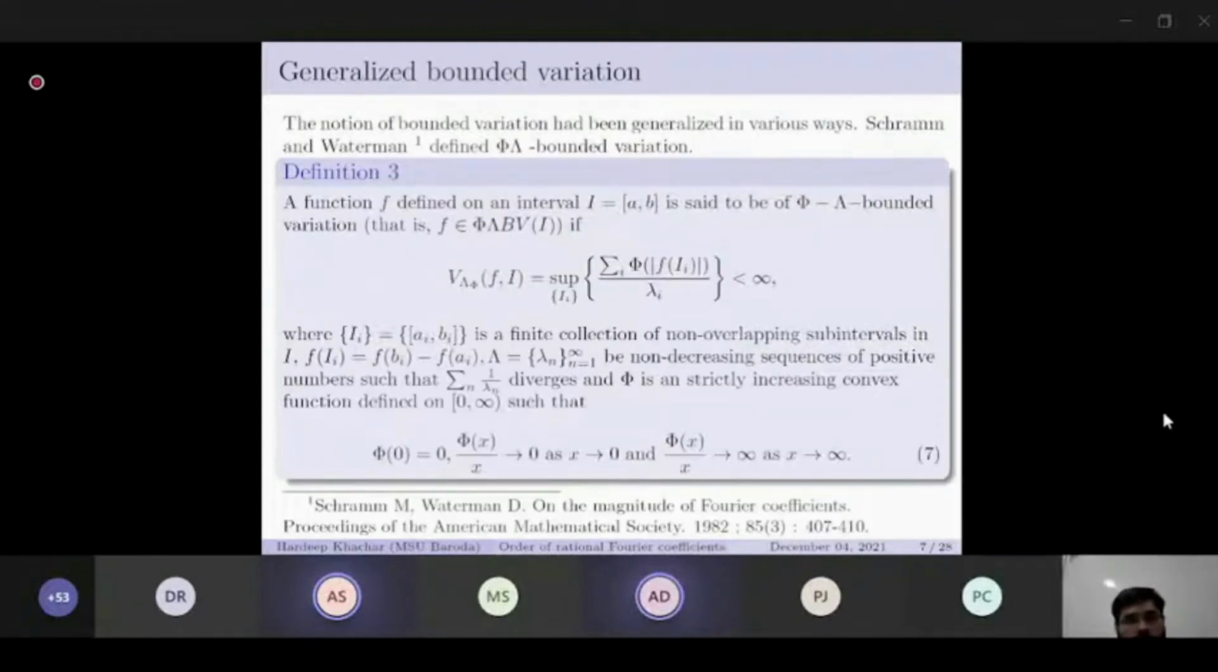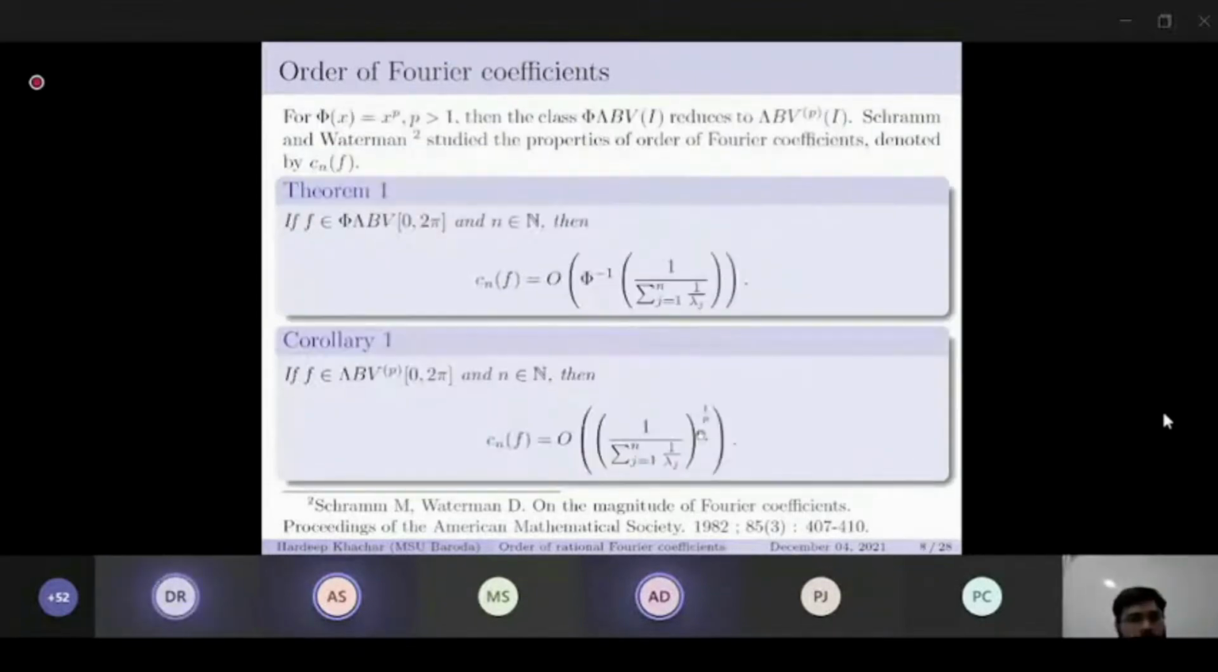The notion of bounded variation has been generalized in various ways. Schramm and Waterman defined phi lambda bounded variation. A function f defined on an interval I is said to be of phi lambda bounded variation if the variation is finite, where the I_j are a finite collection of non-overlapping subintervals in I, and f of I_j is f of the right endpoint minus f of the left endpoint. The sequence lambda n is a non-decreasing sequence of positive numbers such that the series sum of 1 by lambda n diverges, and phi is a strictly increasing convex function such that condition 7 is satisfied. If we take phi x equal to x raised to p, then the class phi lambda BV reduces to lambda BVp.